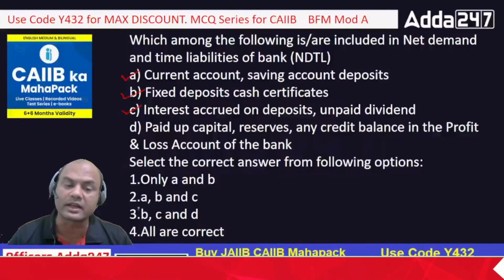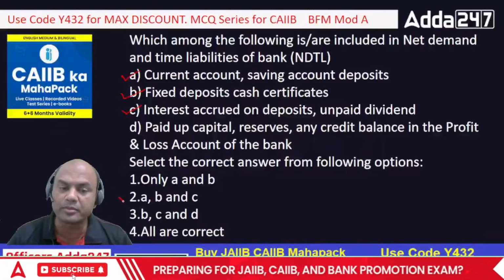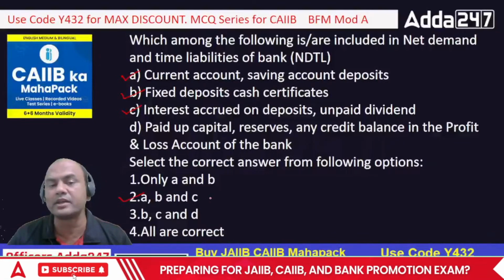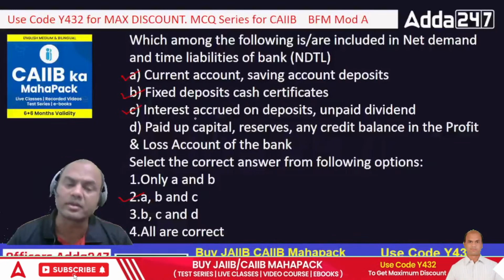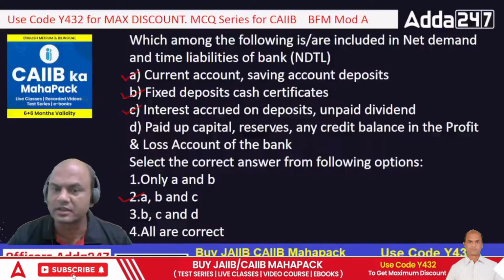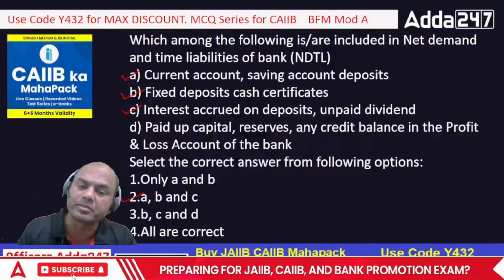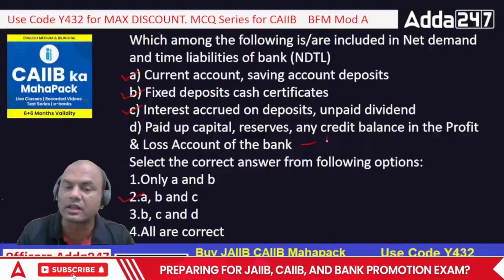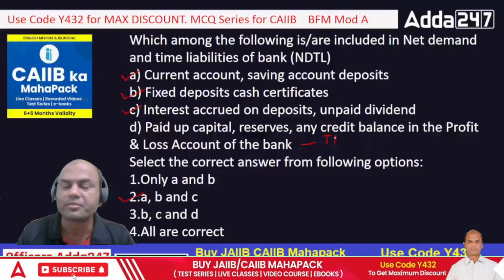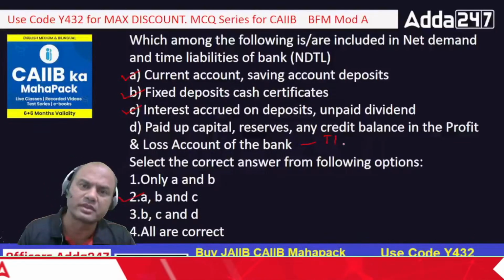Okay, so the correct answer is second, A, B and C. Only A, B and C. Got it everyone? Because remember, paid up capital, reserves, any credit balance in the P&L account form part of tier 1. Remember, tier 1 capital, T1. I've explained this T1, T2 and T3 earlier also, right?